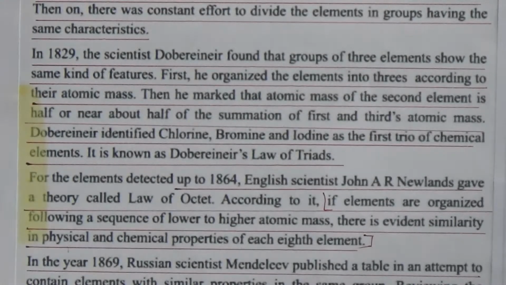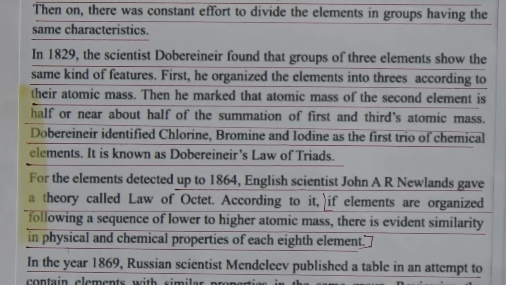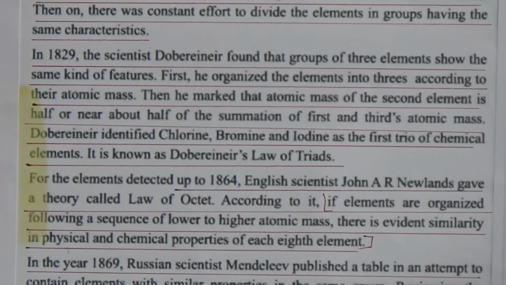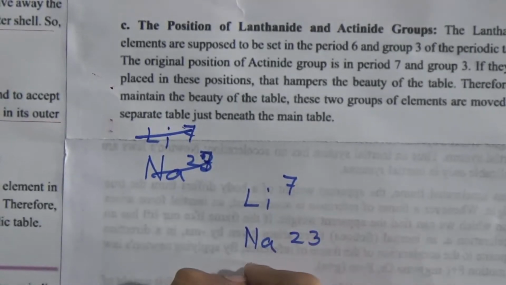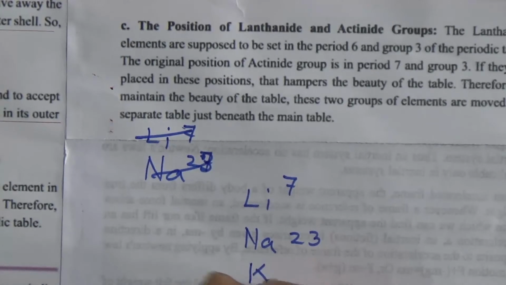In the first group, if you observe the periodic table, the atomic mass of lithium is 7. Now sodium is 23. Lithium 7, sodium 23, and the atomic mass of potassium is 39.